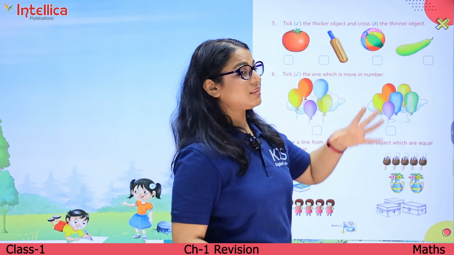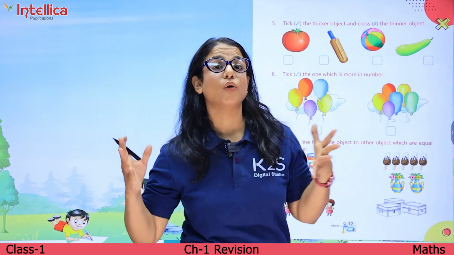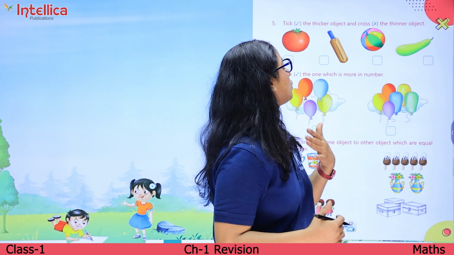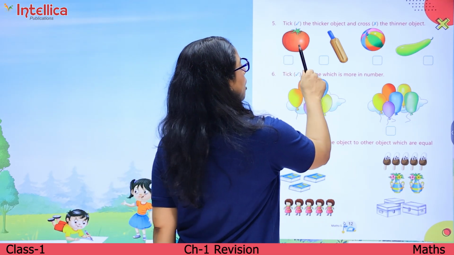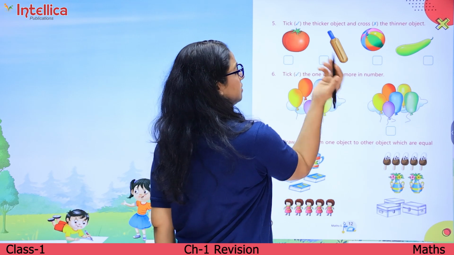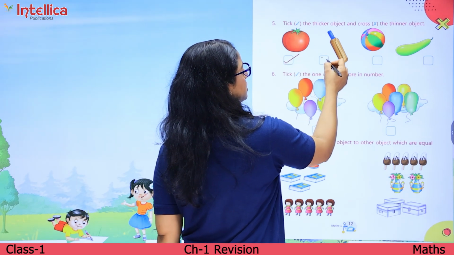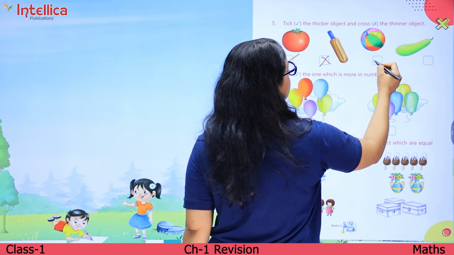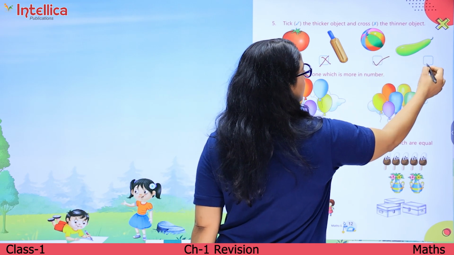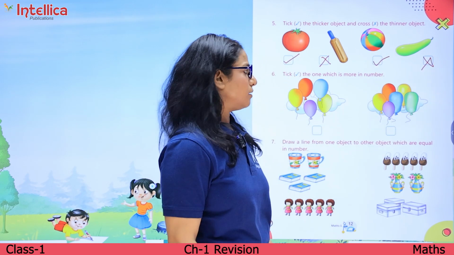Now we will take the thicker object. जो object मोटा है, जो thick है, हम उसको tick करेंगे, and the object which is thin, we will cross it. So out of these two, this one is thicker and this one is thinner. Out of the ball and a bottle gourd, the ball is thicker and the bottle gourd is thinner.